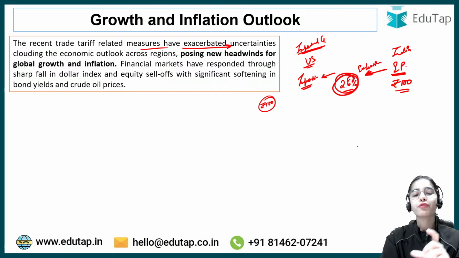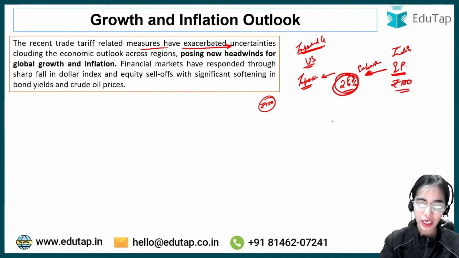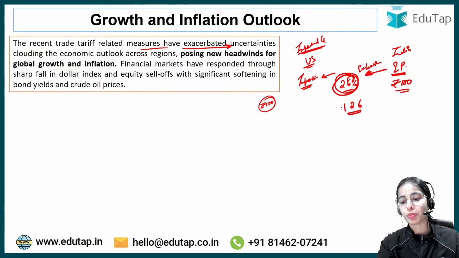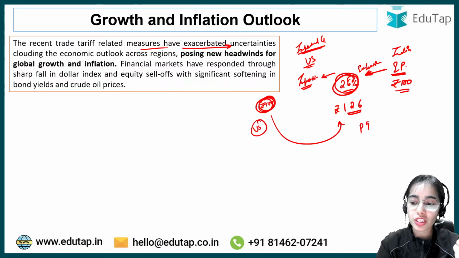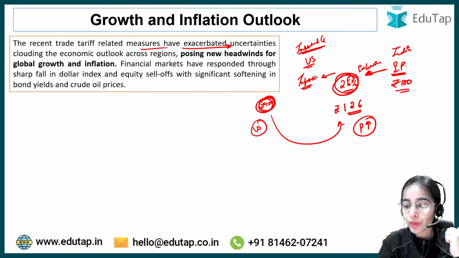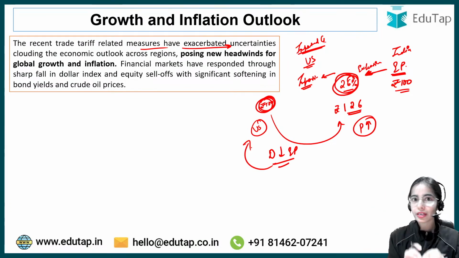So now what will be the price of this product? If anyone can tell me, what will be the price of this product now? It will be 126. It will be 126 rupees. Okay, now the US citizens were before getting the same product at 100 rupees. Now they will have to pay 126 rupees to get this product. So for the US citizens, the product has become expensive. The price of this product for the US citizens is increasing. Now at the higher price, the demand for the electronic product will decrease in US, right? At the higher price, the demand reduces.